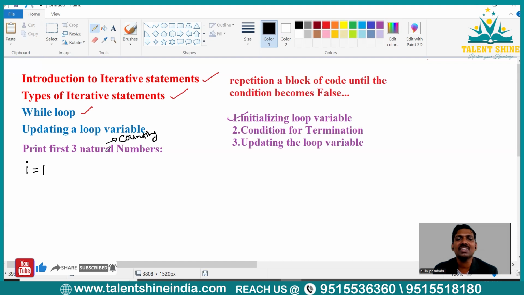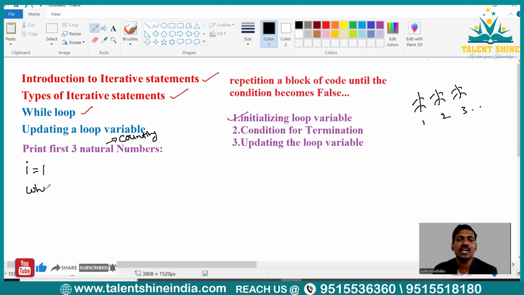Why are we placing the name as counting numbers? When we have here 3 articles, if I ask you to count how many articles are there, you will start with 1 onwards. You never start with 0. So you'll start with 1, 2, 3, and so on, right? Hence, the natural numbers are also called counting numbers, right? So the first step is completed, initializing the loop variable. And the second one is what? Condition for termination.